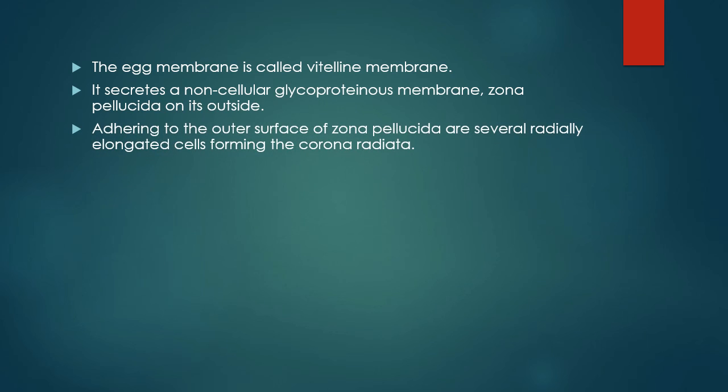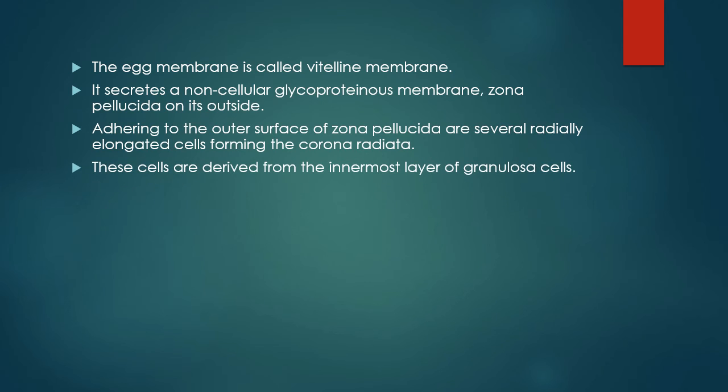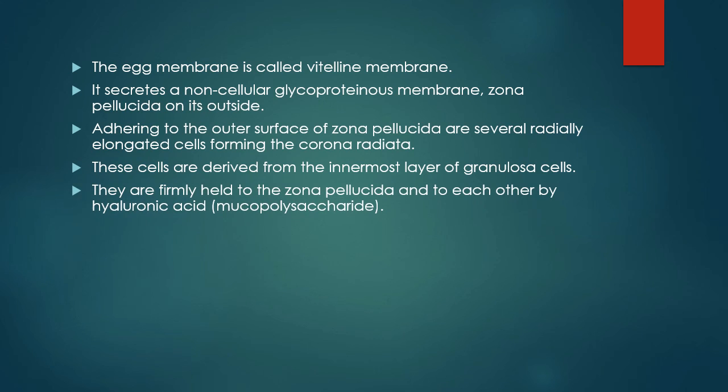Adhering to the outer surface of zona pellucida are several radially elongated cells forming the corona radiata. These cells are derived from the innermost layer of granulosa cells. They are firmly held to the zona pellucida and to each other by hyaluronic acid mucopolysaccharide.